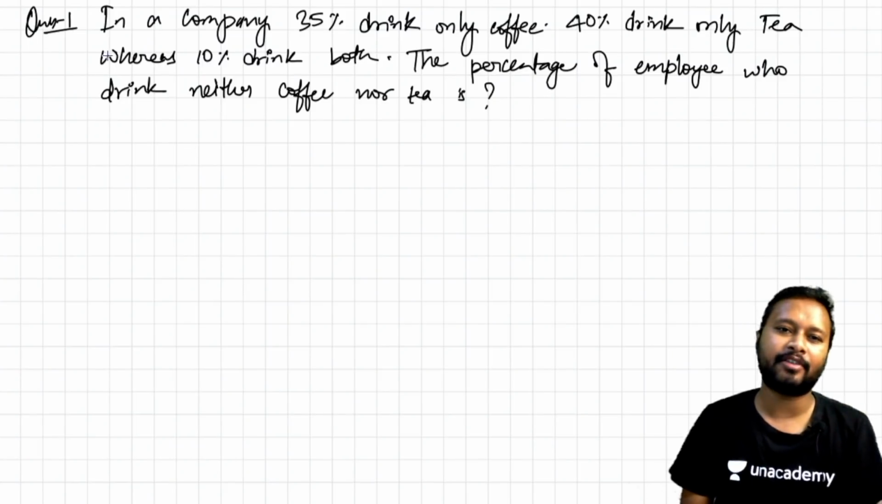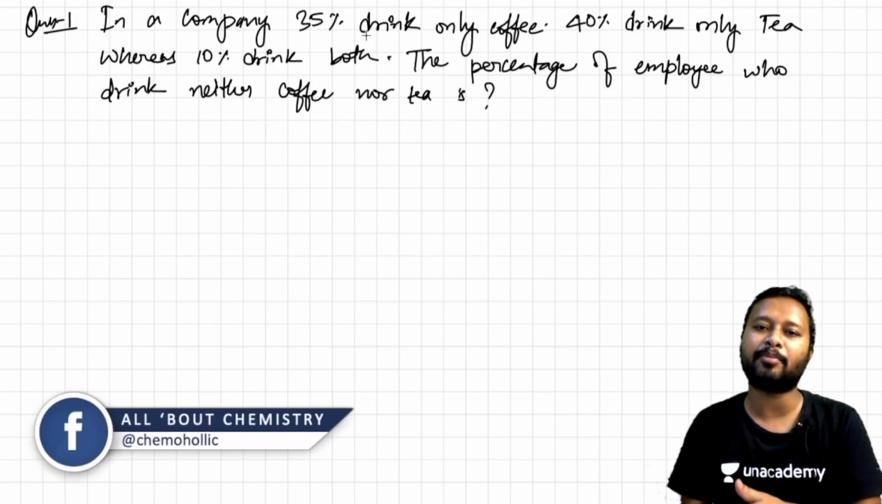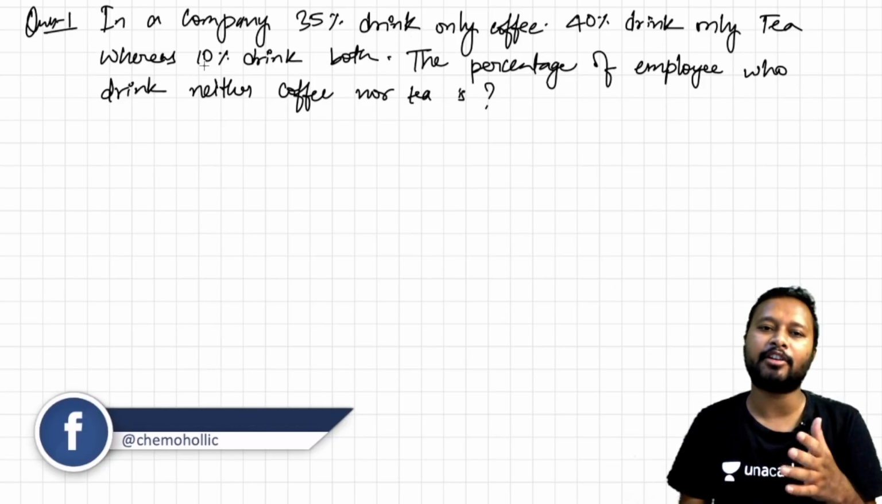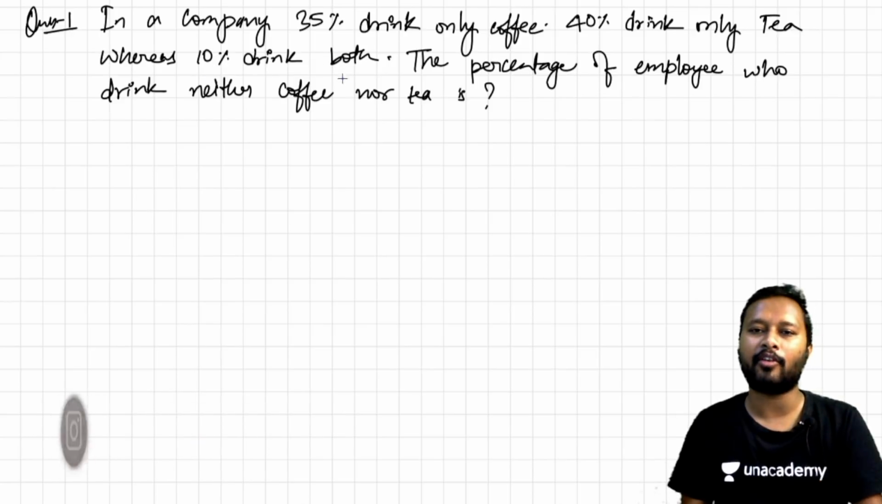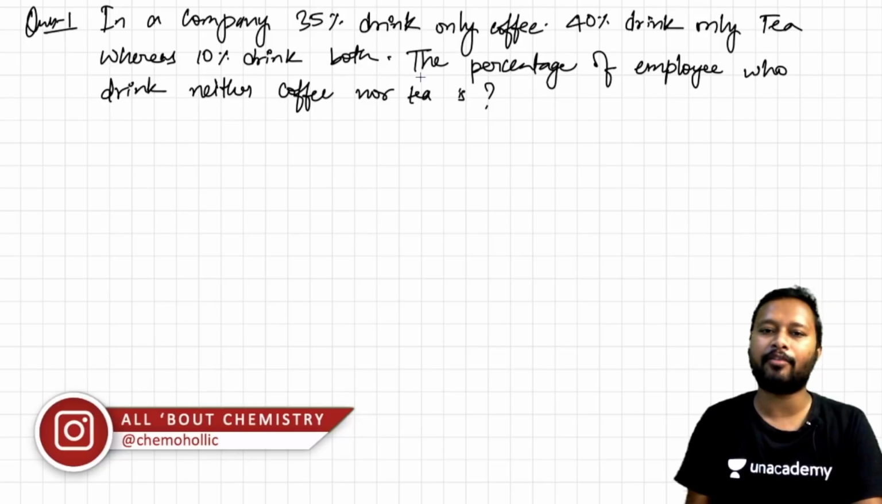Alright, so let's talk about this first question over here. It was said that in a company 35% of people drink coffee, 40% of people drink tea, whereas there were 10% of people who drink both coffee and tea. It was asked to find the percentage of employees who drink neither coffee nor tea.